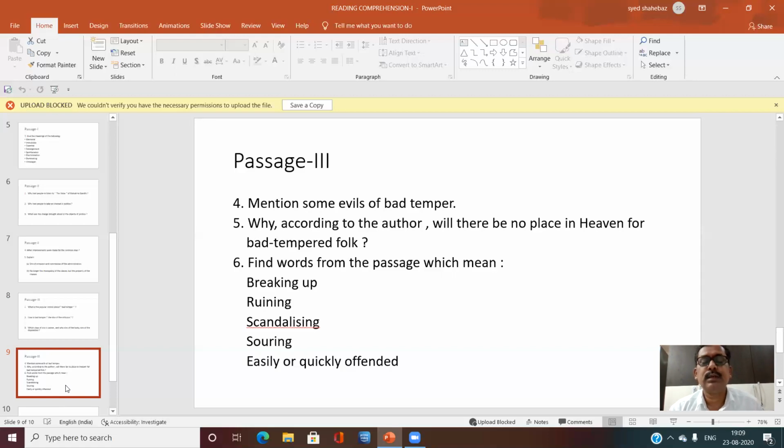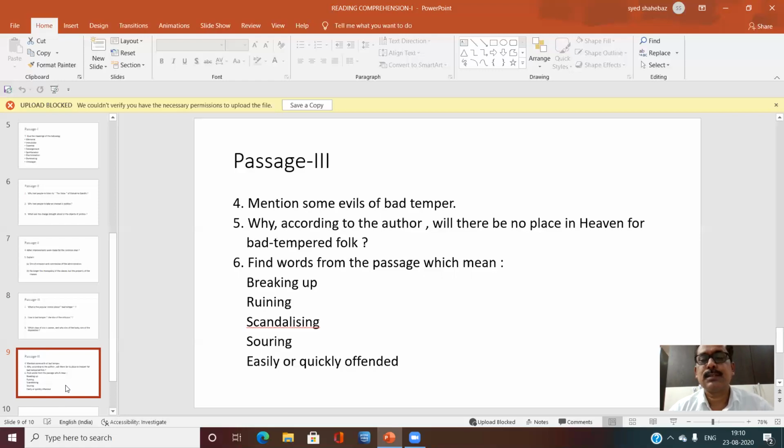Scandalizing means withering, spreading rumors about a person. Souring means embittering. Easily or quickly offended means touchy, very sensitive.